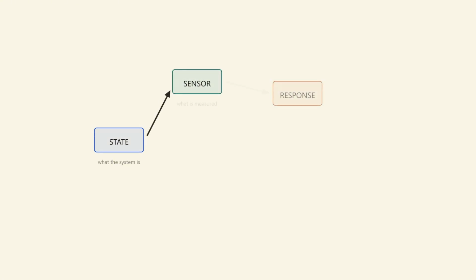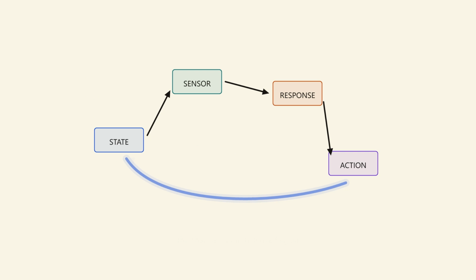Every loop has a state: a temperature, a glucose level, a population, a price, or a sound level. Some part of the system senses that state. A response follows. The response acts on the world, then the changed state is sensed again. State, sensor, response, action, state again. This grammar works whether the sensor is electronic, chemical, ecological, or social. A thermostat measures temperature. The pancreas detects glucose. Predators respond to available food. Traders respond to price and attention. The names change, but the loop grammar stays readable.